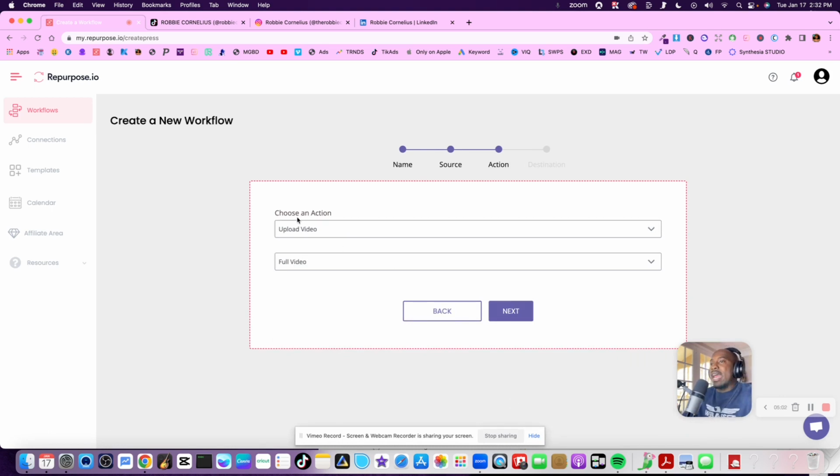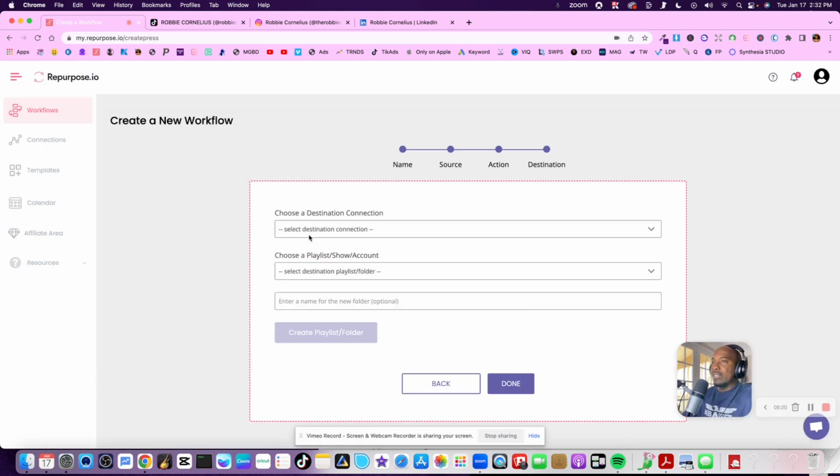And it says choose an action. Usually I don't mess with this. All right. It says upload video, and I want to upload the full video. I don't want to do a snippet. You can do a snippet, but I don't do that. You can upload just audio, extract the audio from. I don't do that. Take my video, put it on this other social media platform.